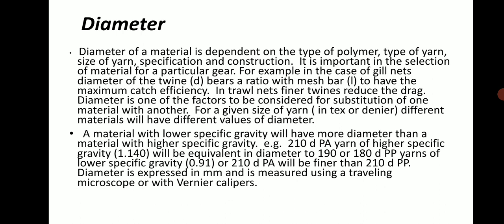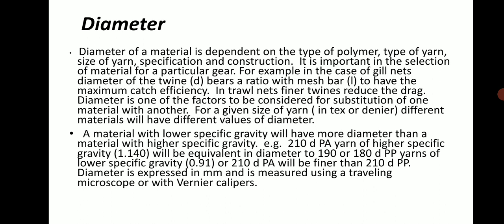For a given size of yarn in tex or denier, different materials have different values of diameter. A material with a lower specific gravity will have more diameter than a material with a higher specific gravity. That is, 210 d polyamide yarn has the highest specific gravity, 1.14, and will be equivalent to the diameter of 190 to 180 d polyethylene. Yarn of lower specific gravity, 0.91, at 210 d will be finer than the 210 d polyamide.